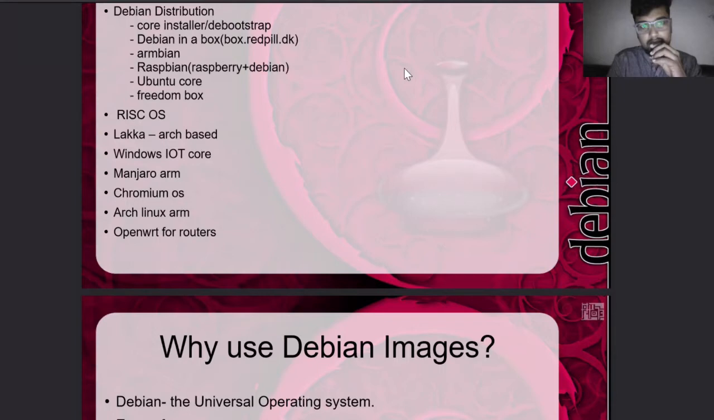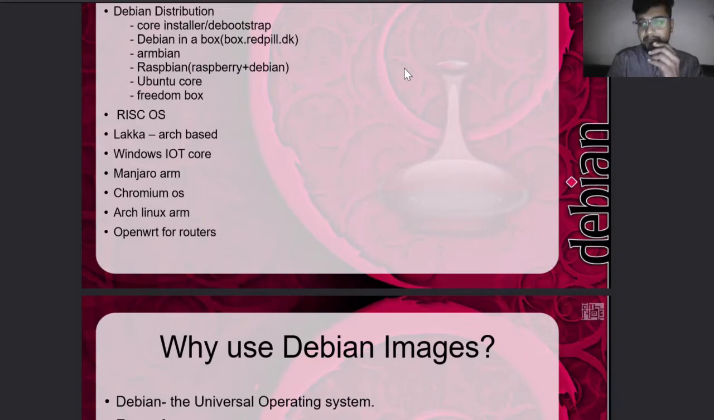We have Armbian, we have Raspbian. Debian in a Box is an image where you can just copy the contents to a pen drive and use it directly. We have a username, we have a password, and we can directly log into our machine. We also have Ubuntu Core and FreedomBox. FreedomBox works like a catalyst to grow decentralization around the world.